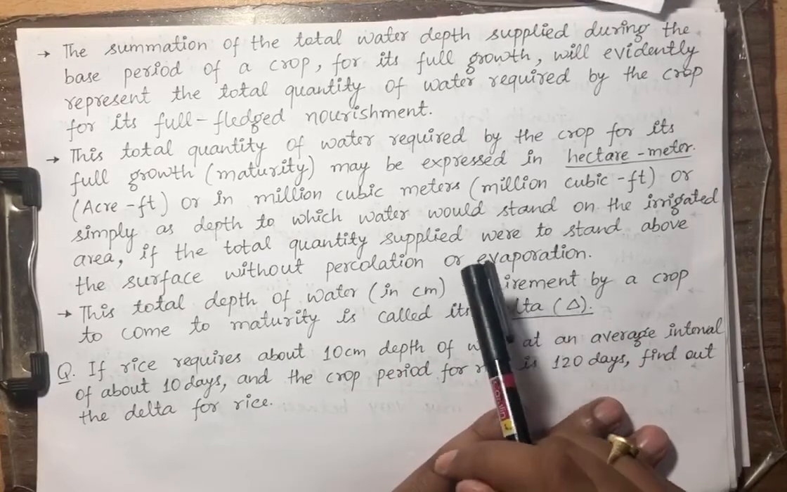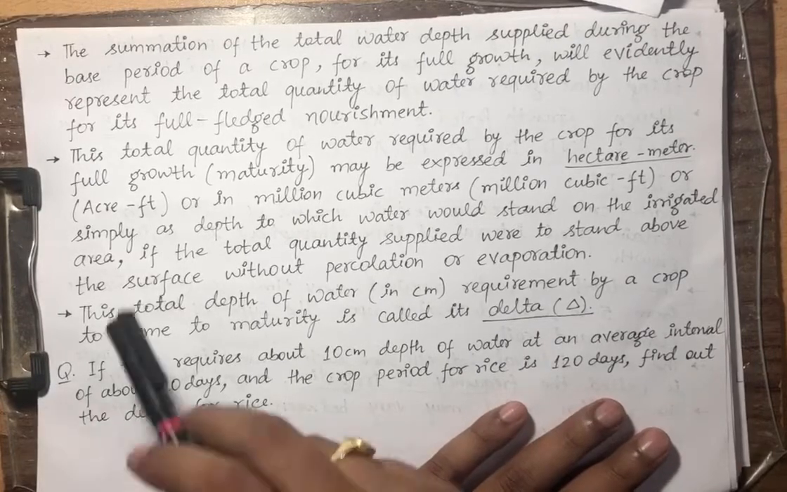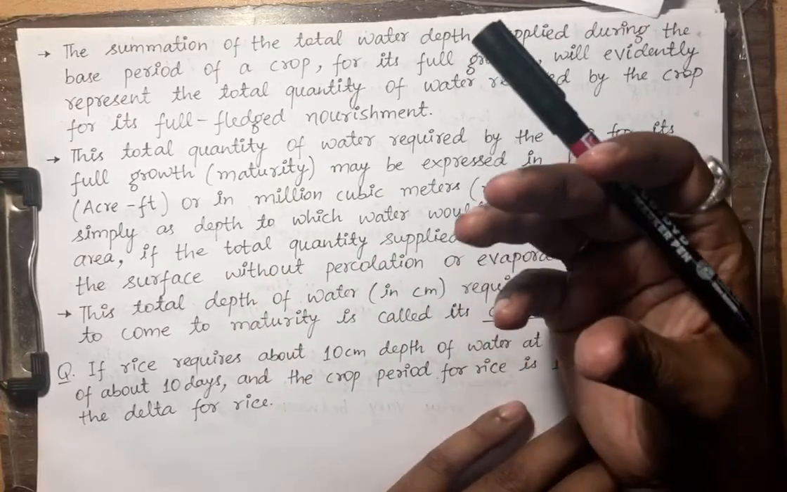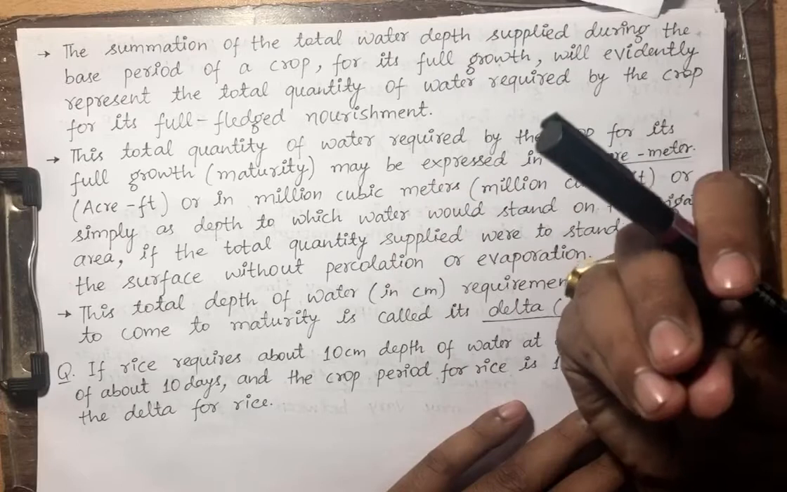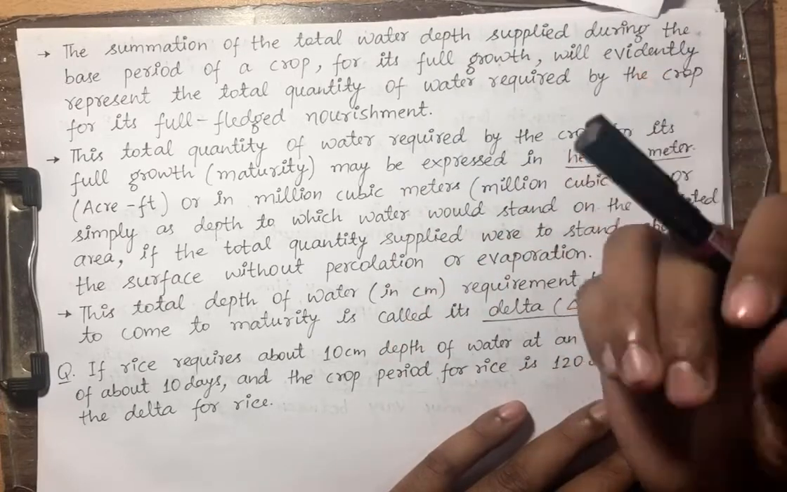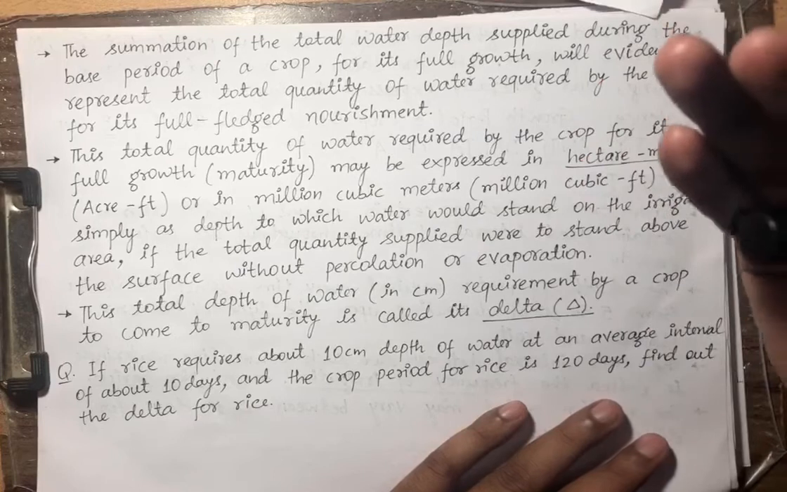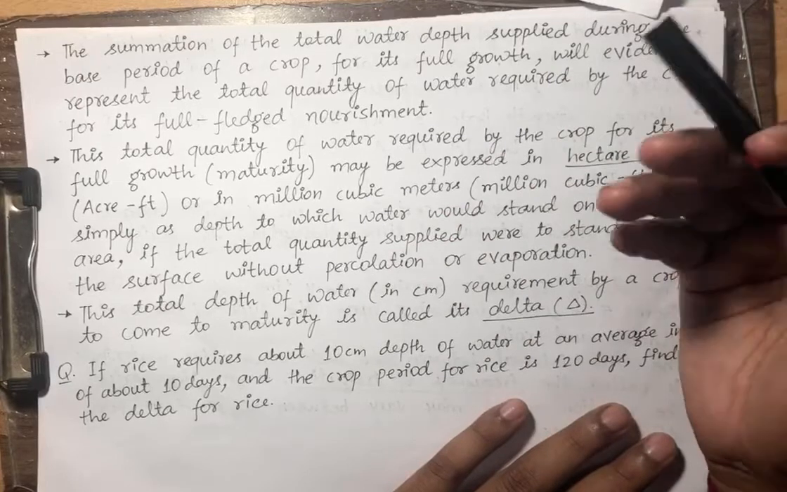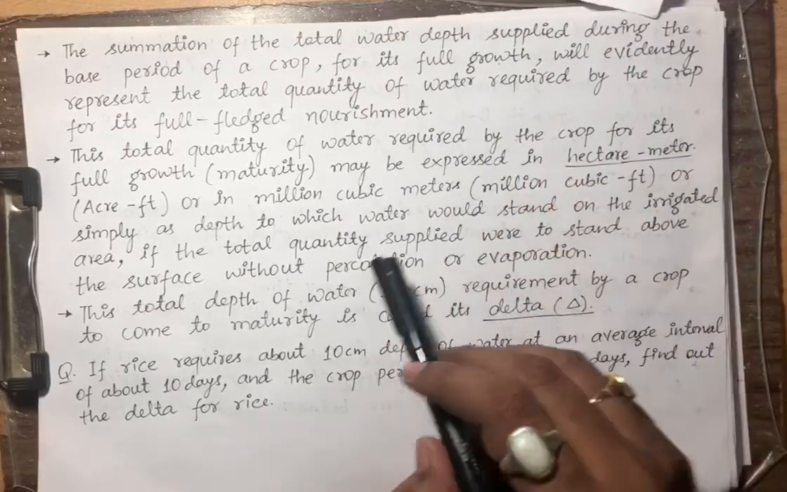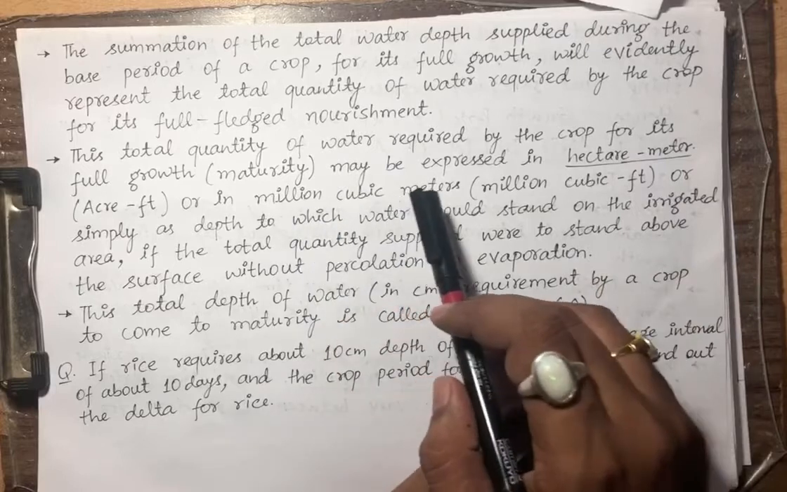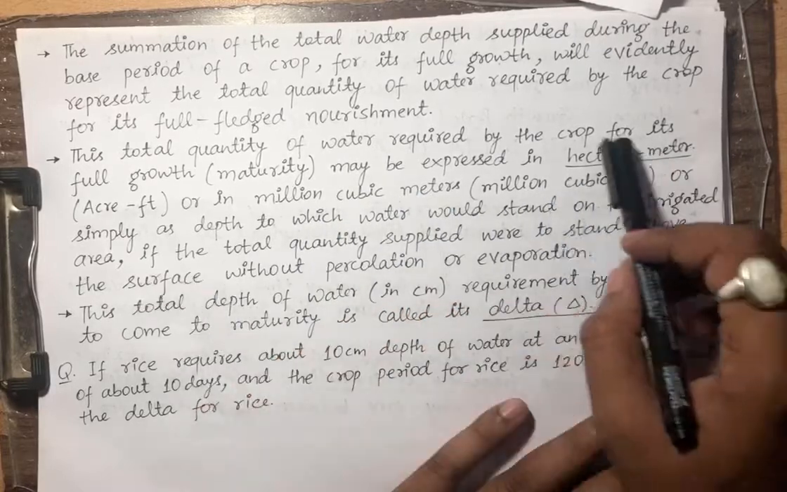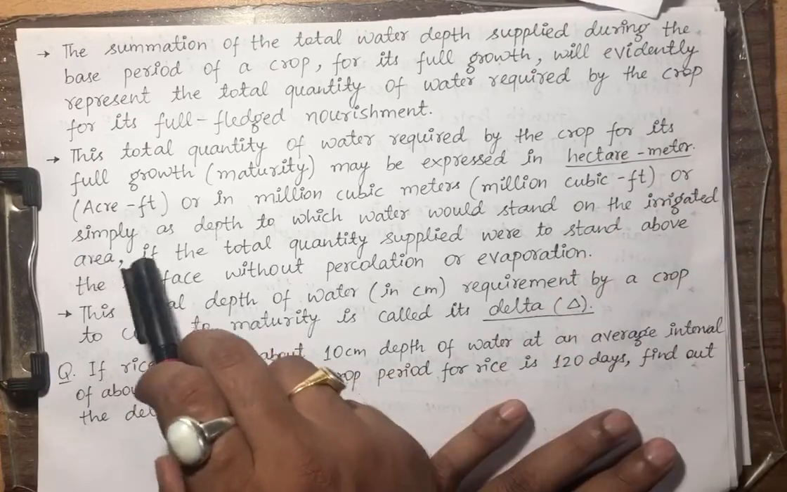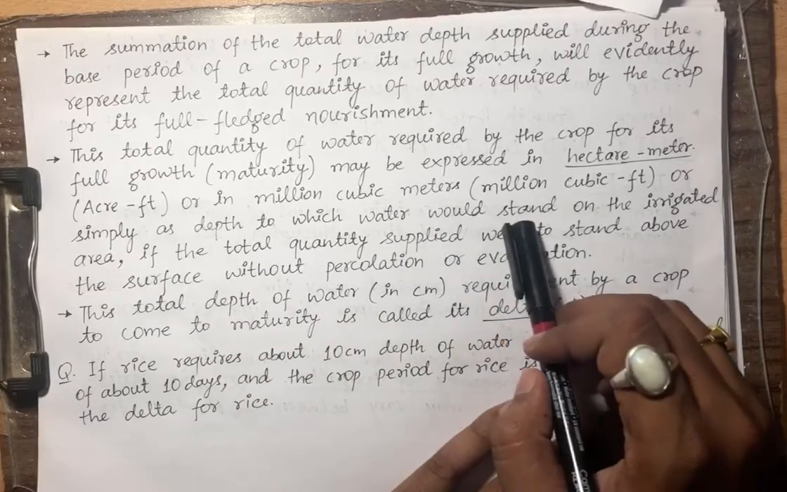I hope this is clear, otherwise I have to repeat it again. This total quantity of water can be expressed. How can we express the quantity of water? Eventually we are going to supply a volume of water, like 10 liters, 100 liters, 1 metric liter, 10 metric liters. In these units we are going to supply the water. So this can be expressed as hectare meter, million cubic feet. This is one way of representing the water in terms of volume, or simply as depth to which water would stand.